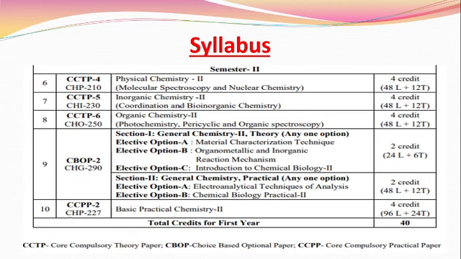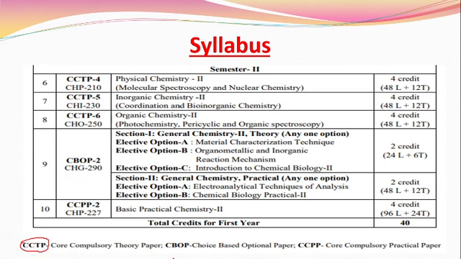This is the syllabus for the second semester. We already discussed this in the course of bioinorganic chemistry, so let me repeat it again. In the second semester, we have 4 subjects. First is the CCTP. CCTP, you can see the long form of the CCTP, that is the core compulsory theory paper.